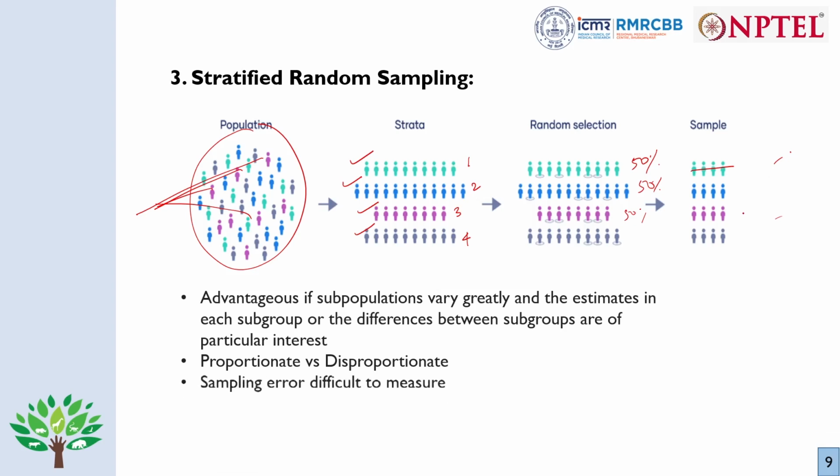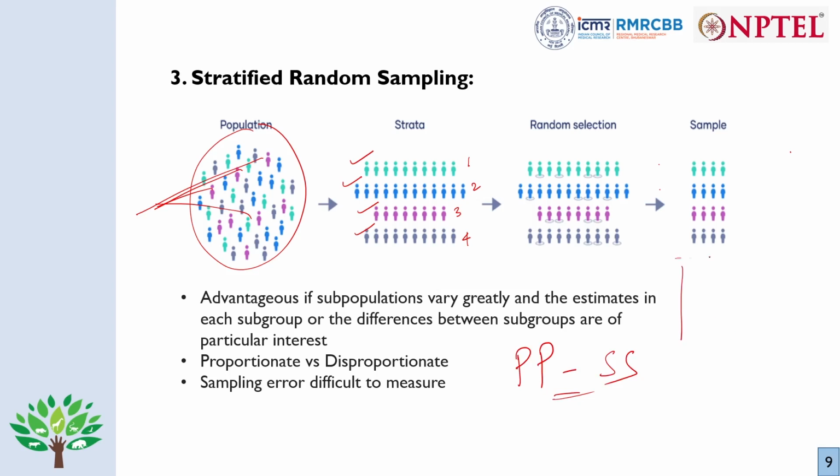Coming to the final point, the main disadvantage of stratified random sampling is that the sampling error is very difficult to measure. Now what do you mean by sampling error? Sampling error, you can say, is the difference between the population parameter and the sample statistic. This difference is actually sampling error.